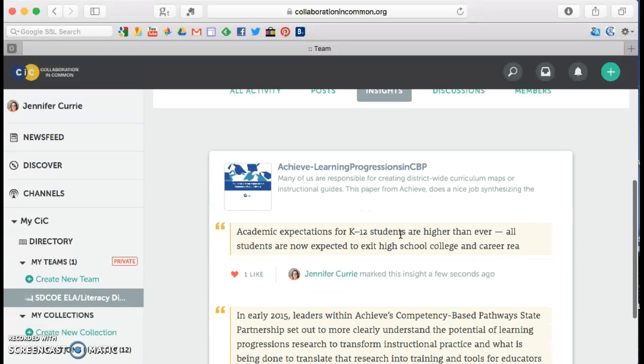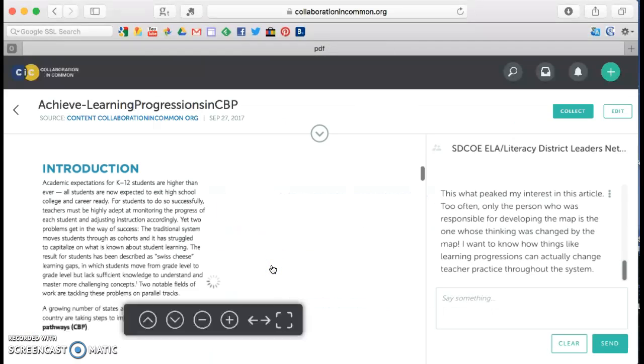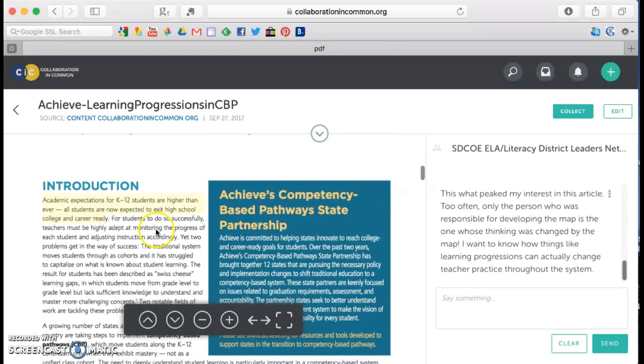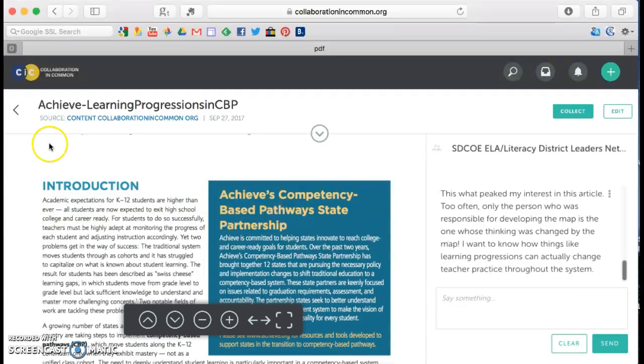What I don't want to do is highlight this article the way I normally do, which is to understand it, because that would mean that you would get lots and lots of insights from Jennifer. Okay, so back to the insight. I can click on it here. And let's just say I mistakenly marked it as an insight. What I do is I just simply unlike it and it will disappear.